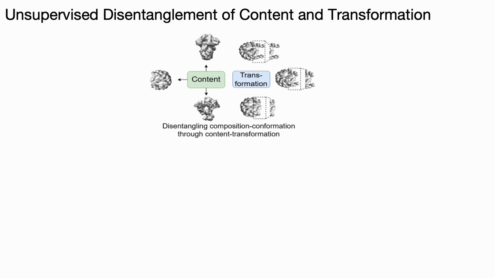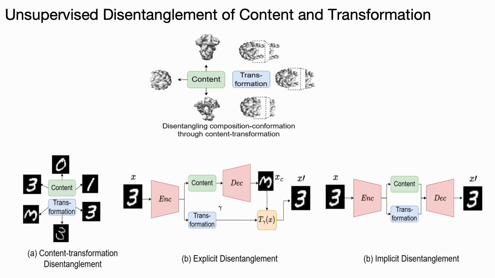We approach this problem from a content-transformation disentanglement perspective, where for each image, we obtain two disentangled latent factors. One is the content factor that accounts for the compositional variability. Another is the transformation factor that accounts for the conformational variability. Thus, we reduce the problem to unsupervised content-transformation disentanglement.